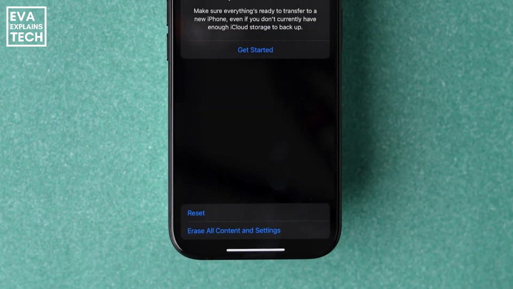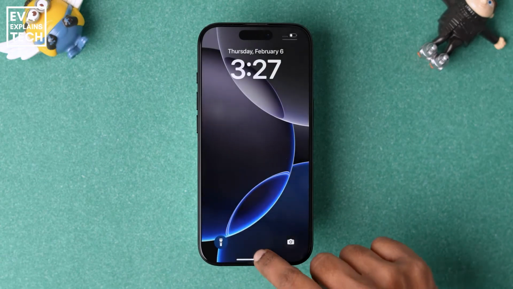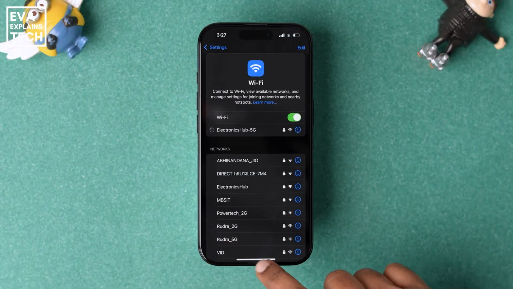After restarting, reconnect. Test screen mirroring again. This might fix it. That should do it.